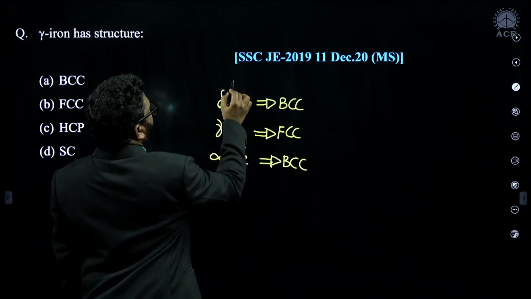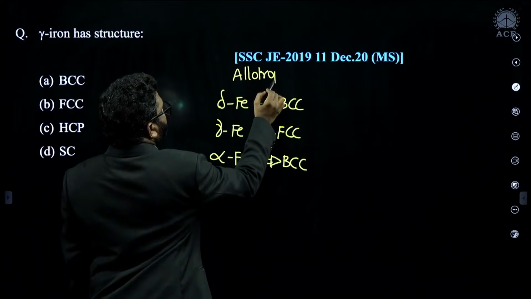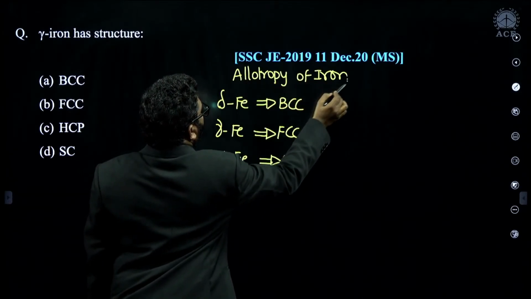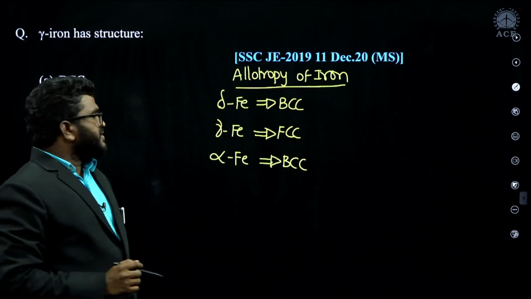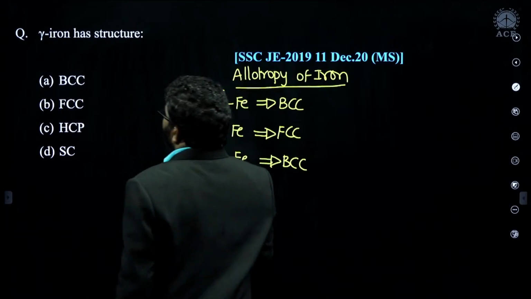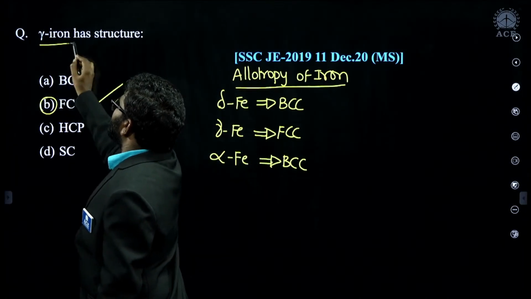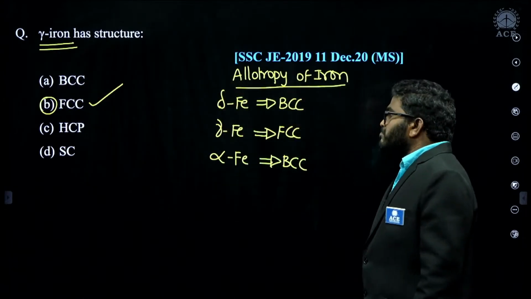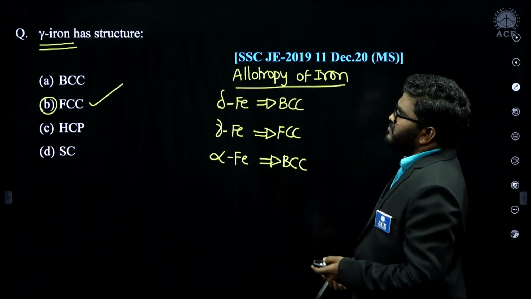This is the allotropy of iron: delta iron BCC, gamma iron FCC, and alpha iron BCC. So gamma iron has FCC structure.